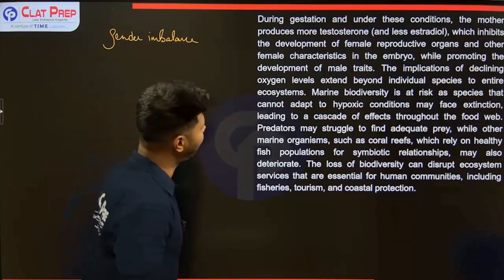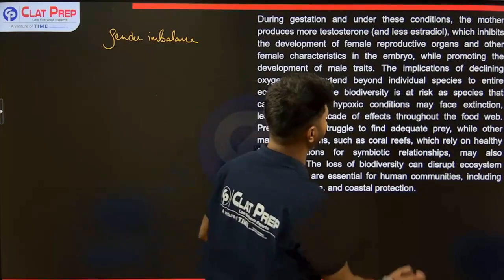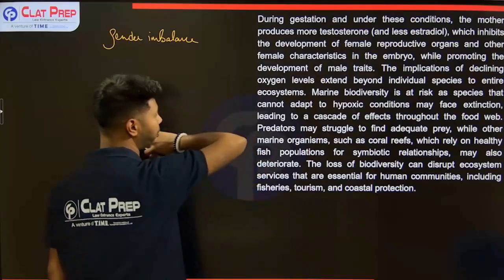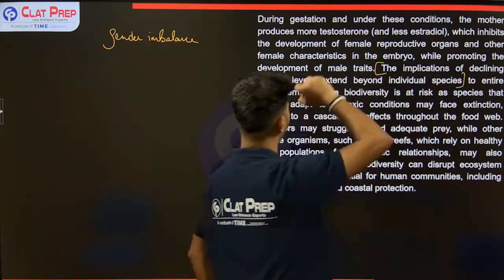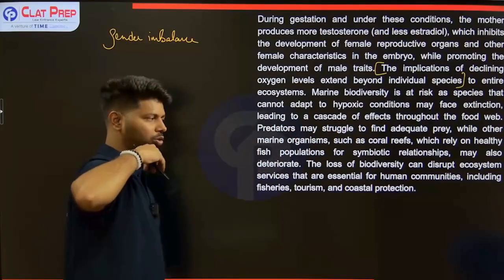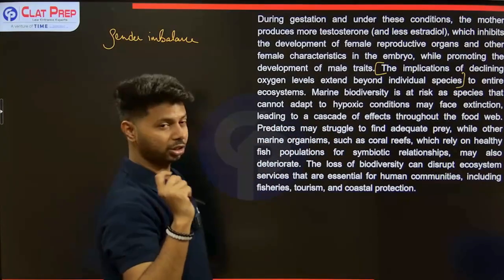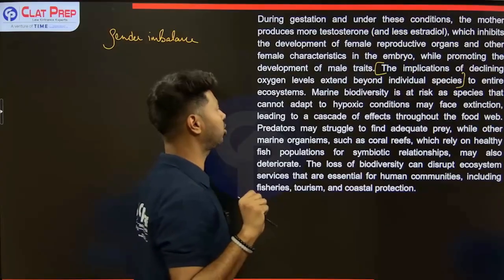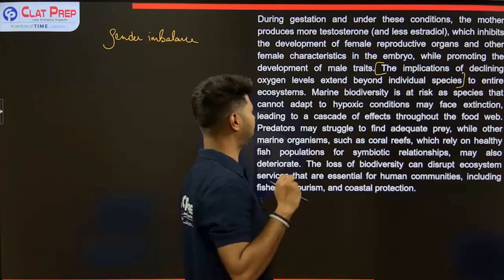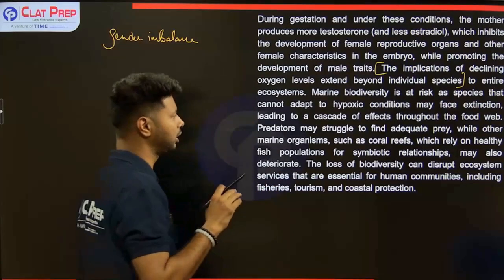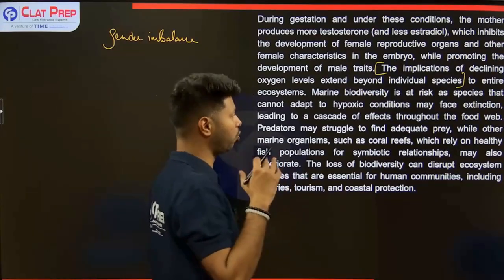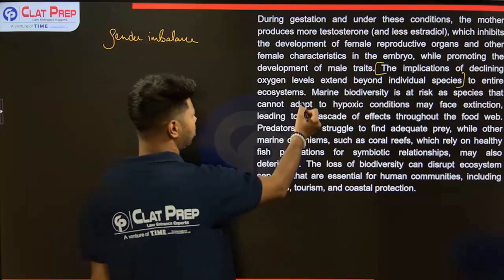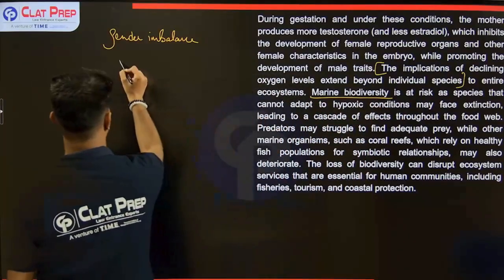The implications of declining oxygen levels extend beyond individual species to entire ecosystems. Very important line: so it has gone beyond individual species, and this could be a problem for the entire ecosystem, not just individual species. Marine biodiversity is at risk as species that cannot adapt to hypoxic conditions may face extinction, leading to a cascade of effects throughout the food web. So marine biodiversity is under threat.